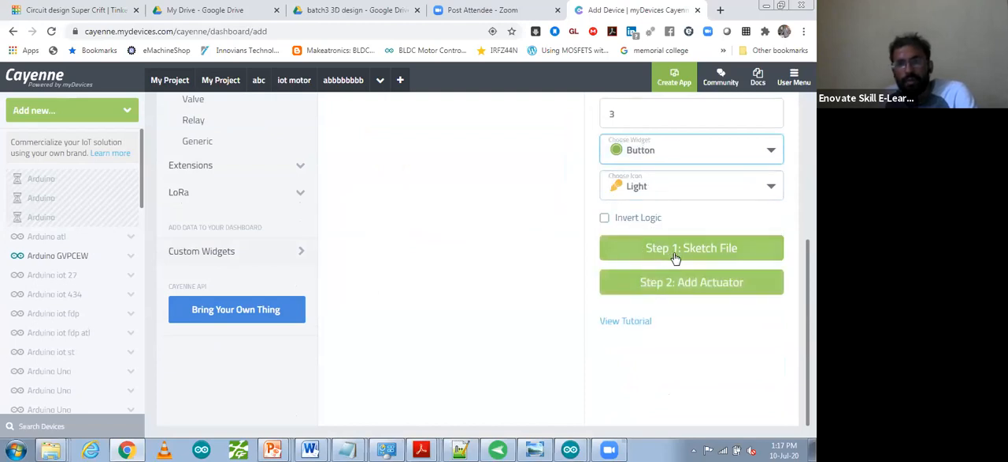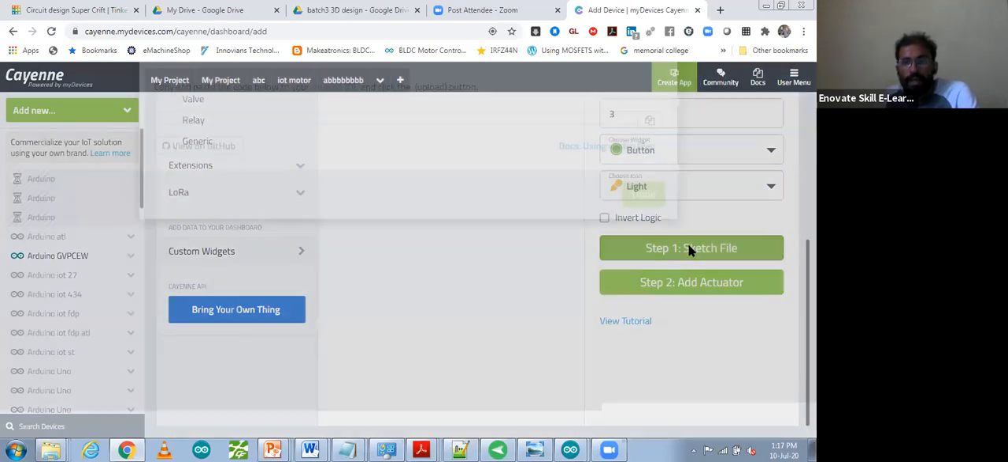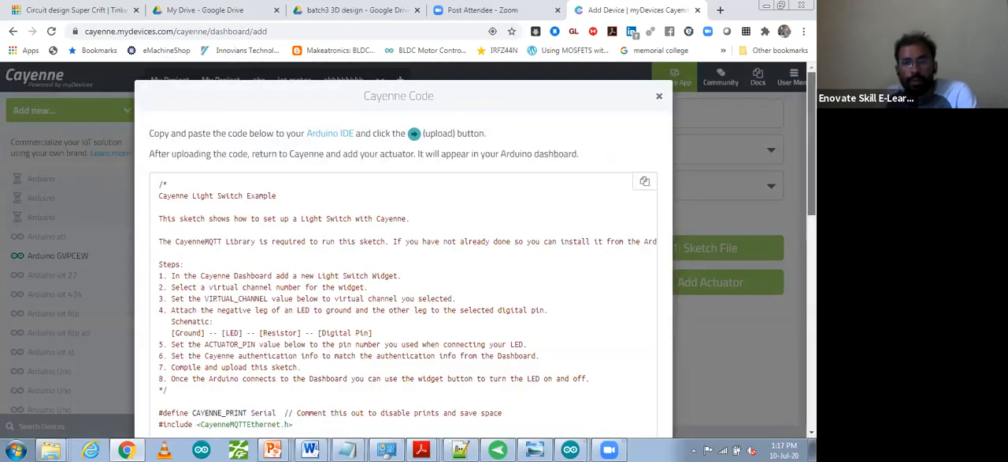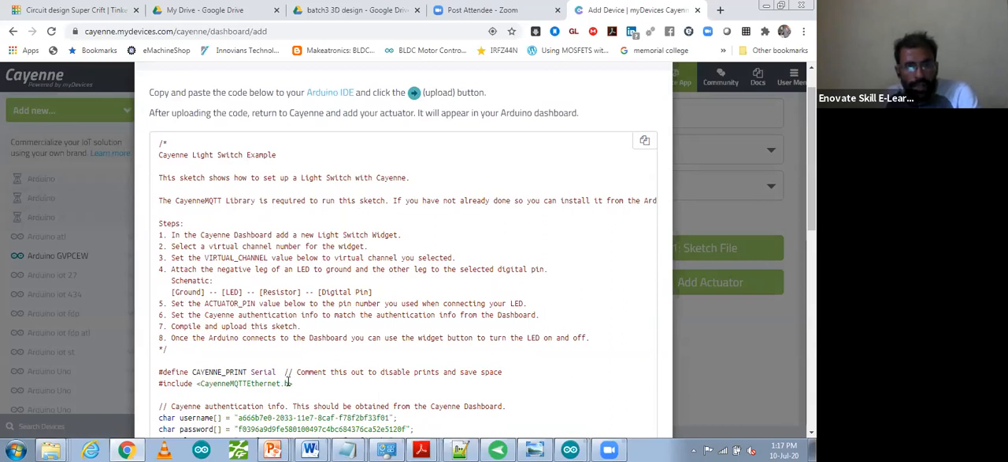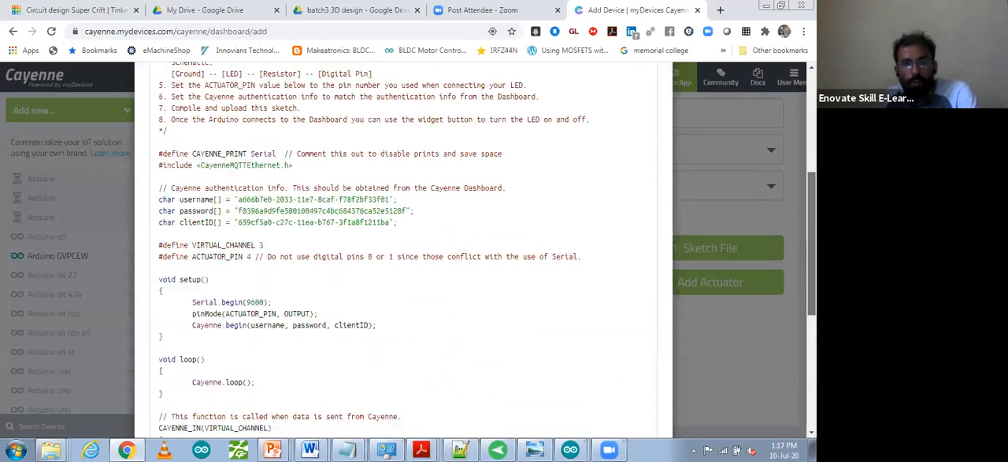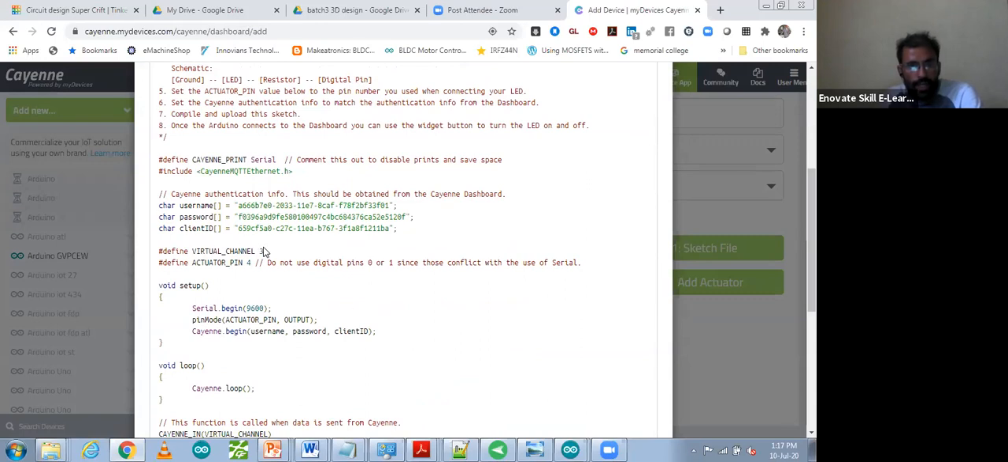Then after that you can get the sketch file. You can get the code over here also, but the complete code will not work for you, because this one is code for Ethernet shield, but you are using a Wi-Fi module. So what we have to do is copy only the small part which is needed. It's defined with channel number 3 over there. This one we have to define, and we have to use the actuator pin.